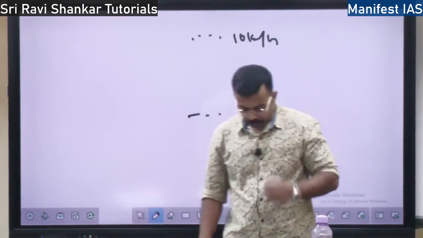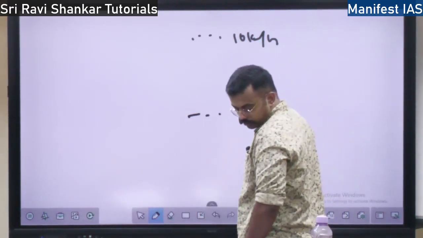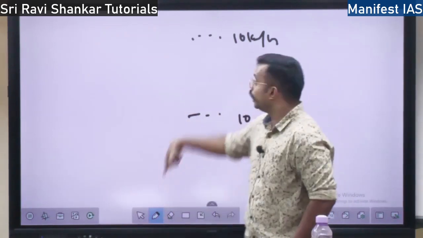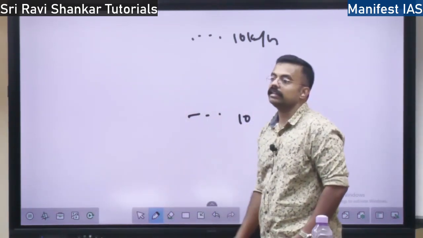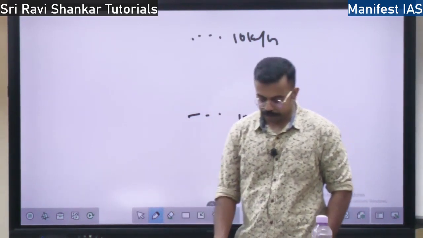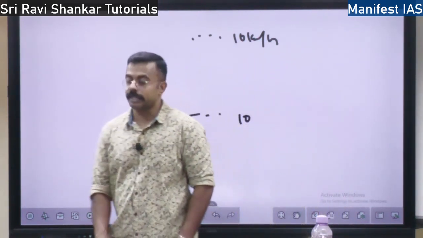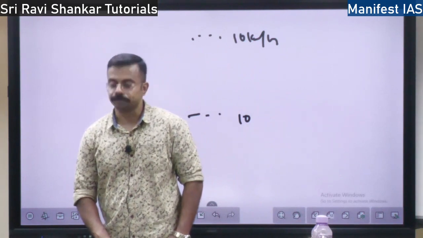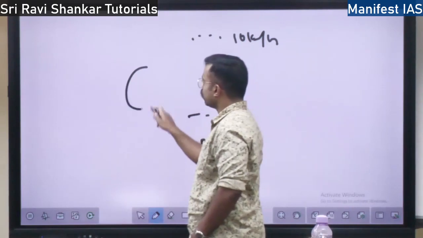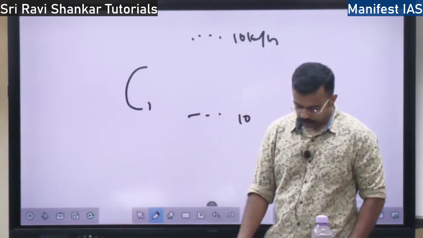So this will lead to formation of a cyclone. If the wind speeds are different, then there is no formation of a cyclone, right? Wind speed variation should not be there, and there should be a low pressure area. Only when there is a low pressure area is there scope for a cyclone. Why a low pressure area? Because around the low pressure area only a cyclone will form, right? So these are the conditions for a cyclone to happen.